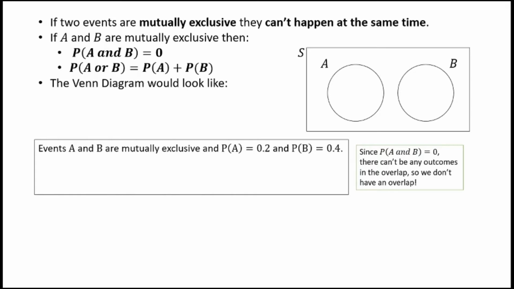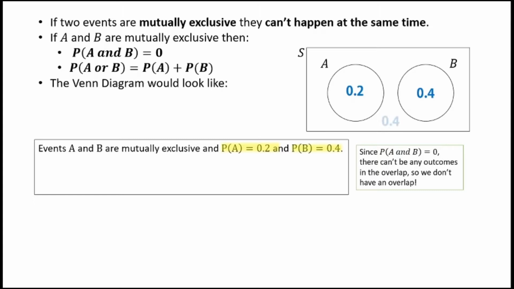Okay, let's go through a situation here. If I'm told that event A and B are mutually exclusive, I'll start with a Venn diagram as shown. Probability of A is 0.2. I can put that into the circle for the set A. Probability of B, 0.4. I can put that into the circle for the set B. And there are no other regions to consider except for outside of the circles. So quite simply, in my head, I know all of these probabilities should add up to 1 since probabilities are exhaustive. And I'm just going to put in a 0.4.